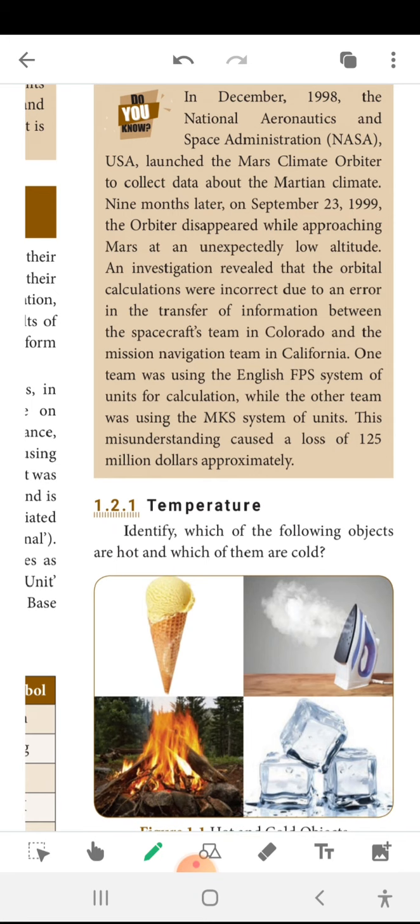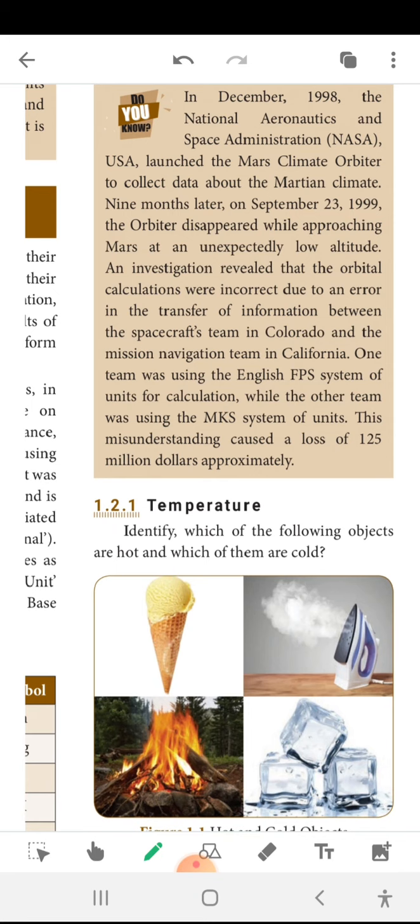Nine months later, on September 23, 1999, the orbiter disappeared while approaching Mars at an unexpectedly low altitude. An investigation revealed that the orbital calculations were incorrect due to an error in the transfer of information between the spacecraft team in Colorado and the mission navigation team in California.